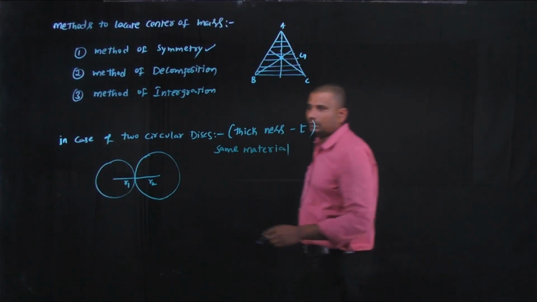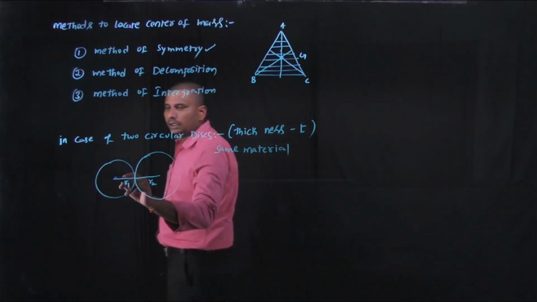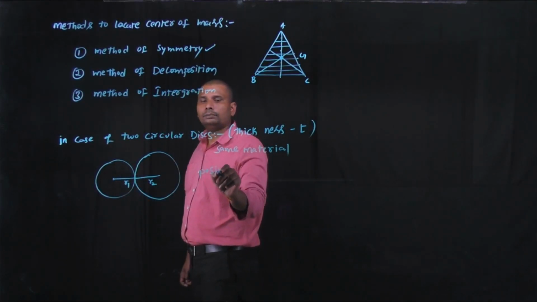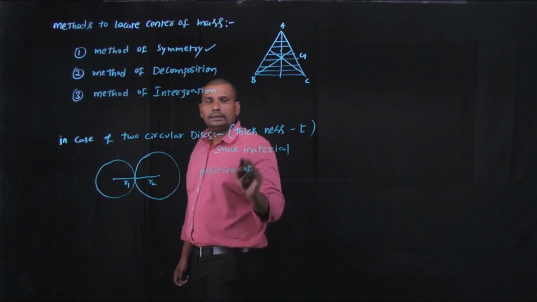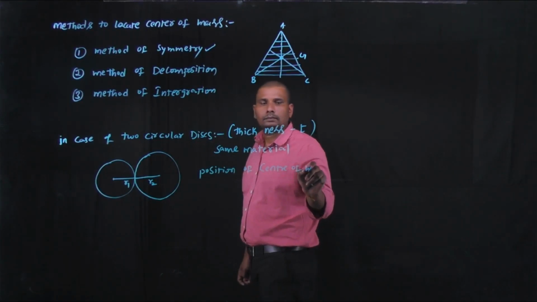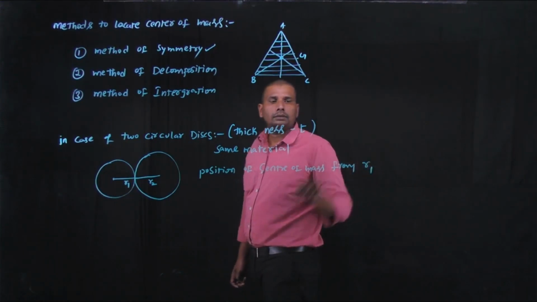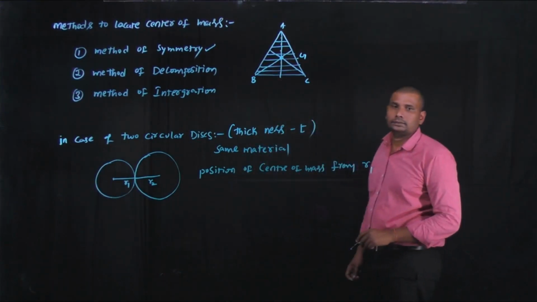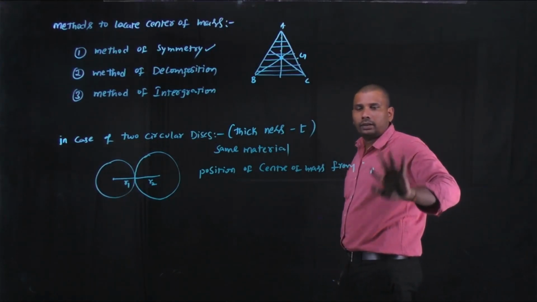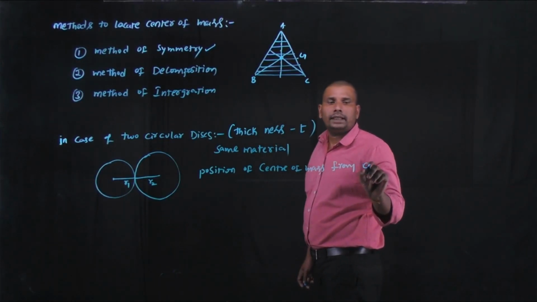Now how can we find the position of the center of mass from the center of the first disc?